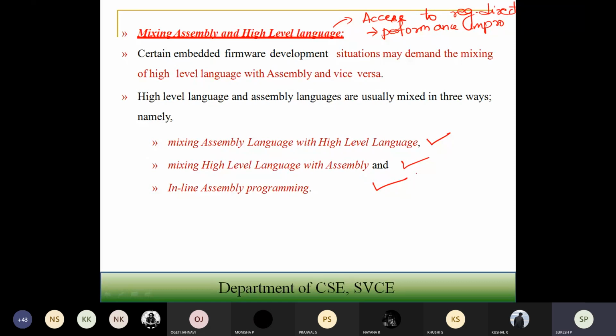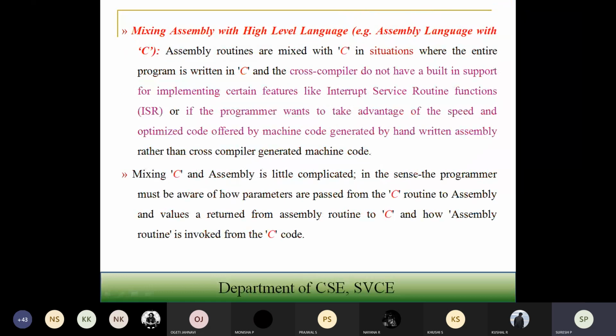Now, if you come across mixing assembly language with high level language, how will it be done is the next question. For example, we may have assembly routines mixed with C in a situation where the entire program is written in C. As I told you already, certain features like interrupts and routine functions cannot be written using a C program. The cross compiler will not have that particular support. The cross compiler will not support interrupt service routine functions.